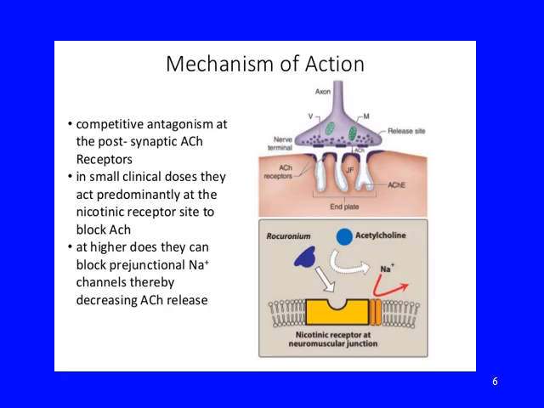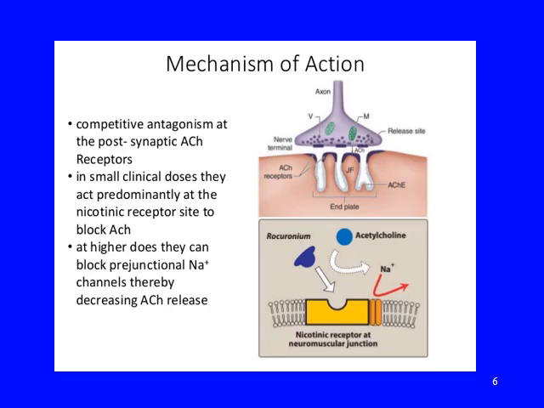The doses are interfering with the mechanism of action. In small clinical doses, they act predominantly at the nicotinic receptor site to block acetylcholine, as they are meant to. But at higher doses, they can even block pre-junctional sodium channels, thereby decreasing acetylcholine release.